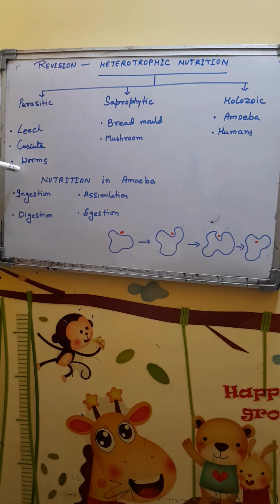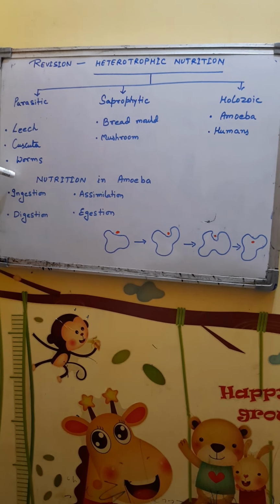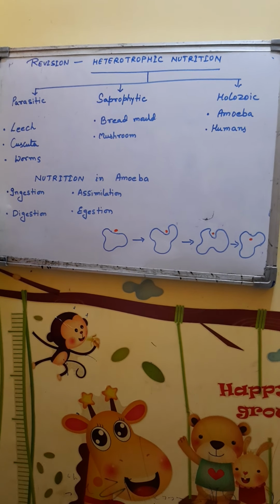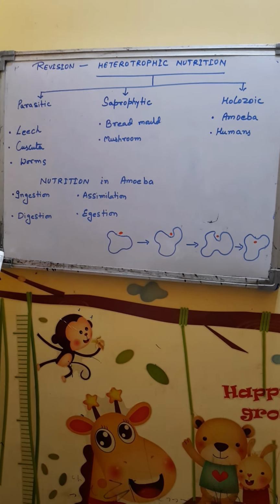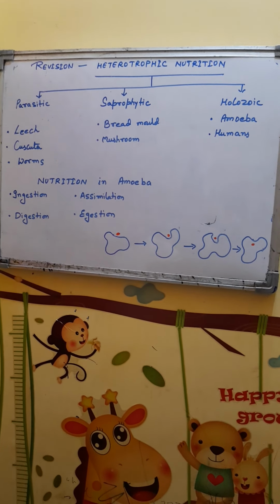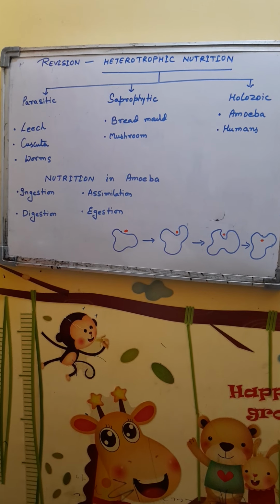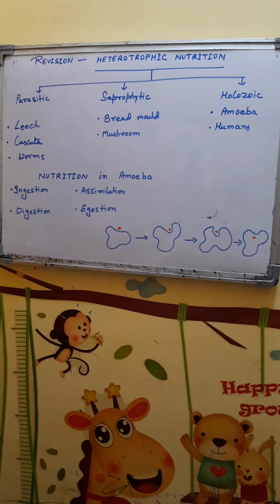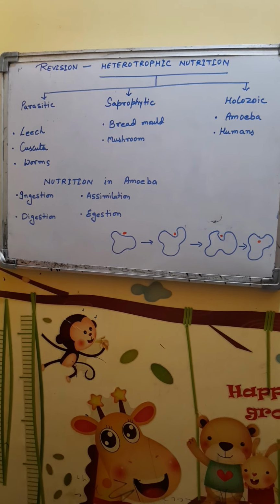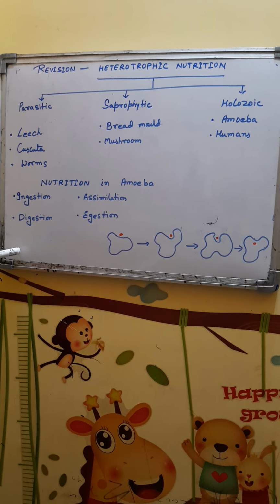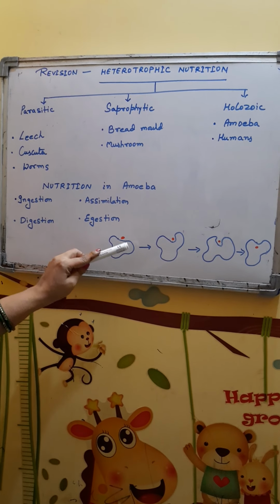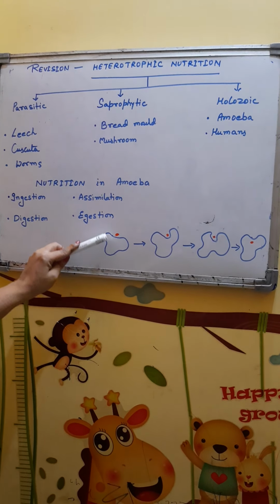So holozoic nutrition involves 5 steps: ingestion, digestion, absorption, which is absent in amoeba, assimilation and egestion. Why is absorption absent in amoeba? Because here the digested food is present inside this single cell only, and it is already absorbed by the cytoplasm.